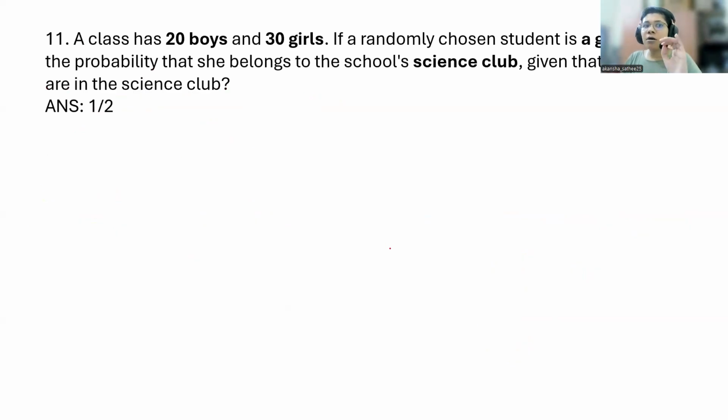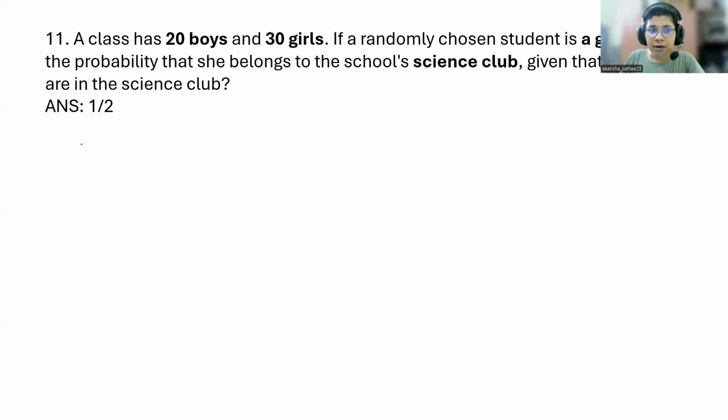Next problem. A class has 20 boys and 30 girls. If a randomly chosen student is a girl, what is the probability that she belongs to the school's science club, given that 15 girls are in the science club?